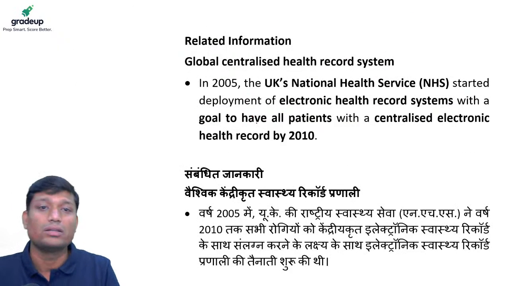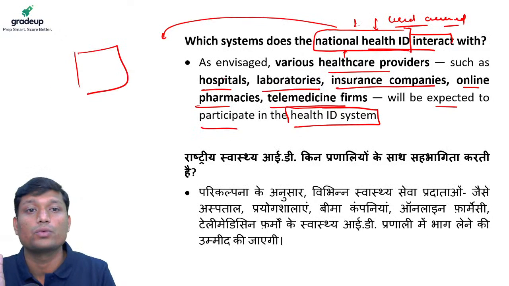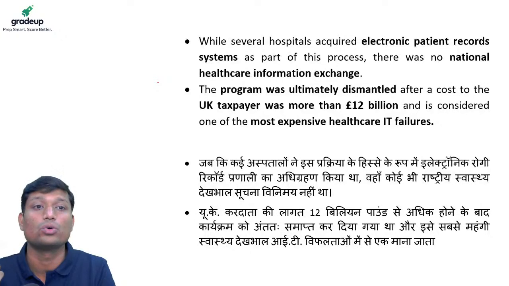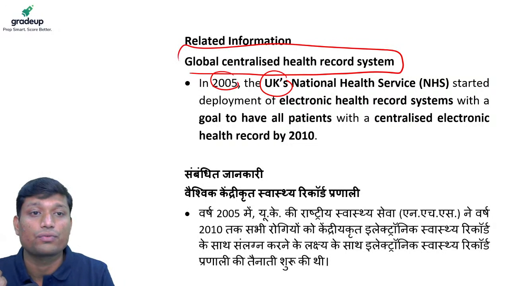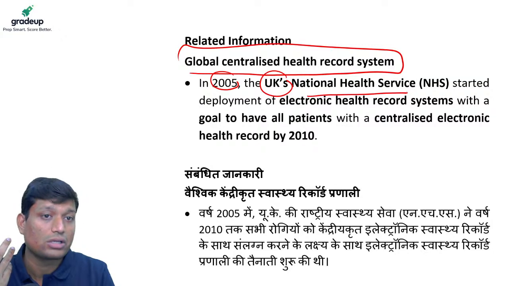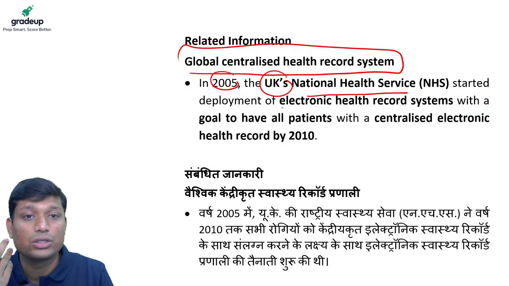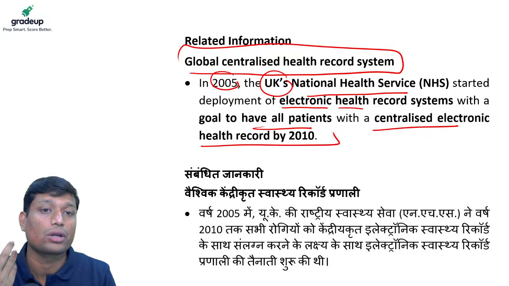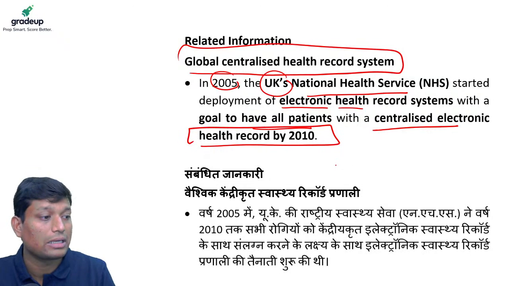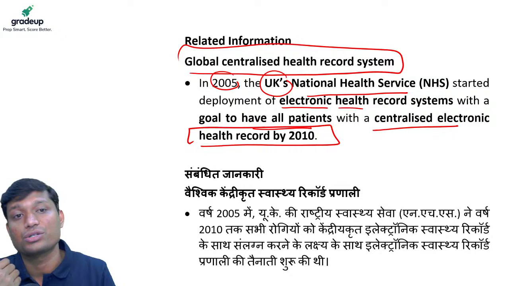There is one more piece of information as we move forward to this national health ID, this digital technology-enabled healthcare ecosystem. We have to take the experience of the past as well. In the past, such an attempt was made by the United Kingdom, which tried to create a centralized health record system. It was started in 2005 by the National Health Service of the United Kingdom, as an electronic health record system with the goal of giving all patients a centralized electronic record by 2010.